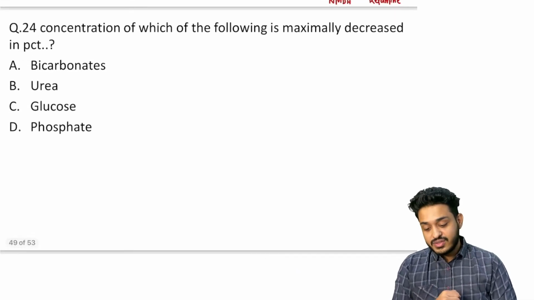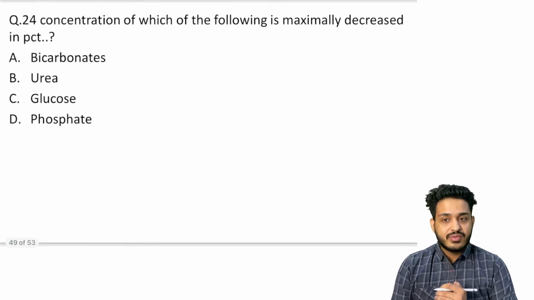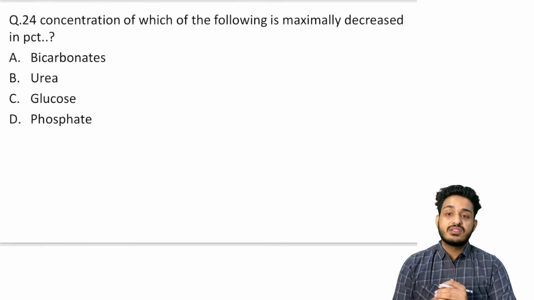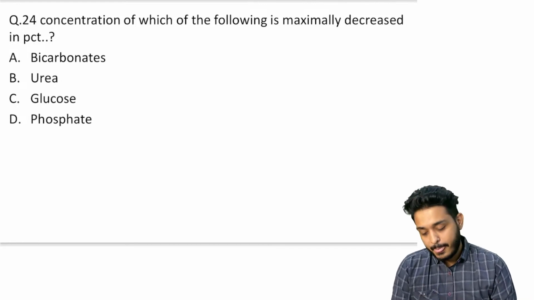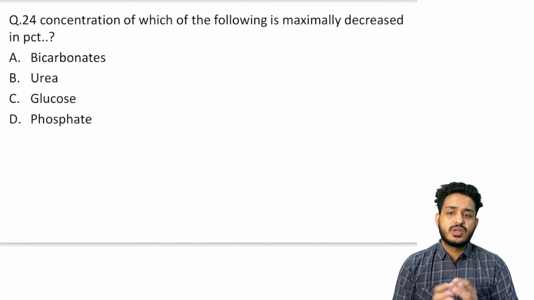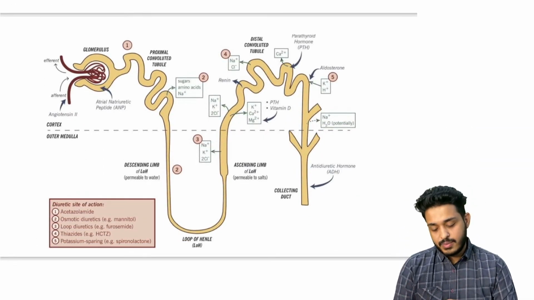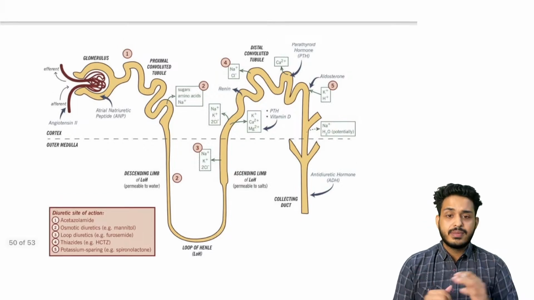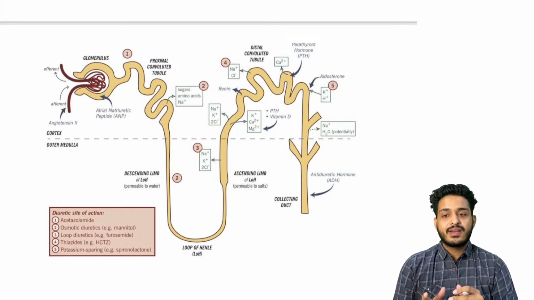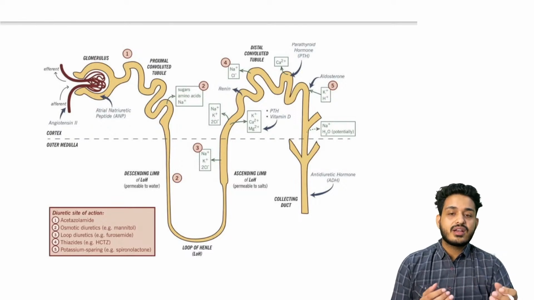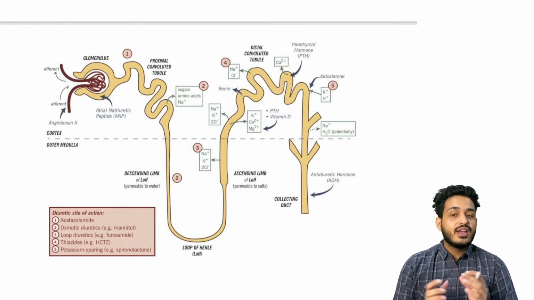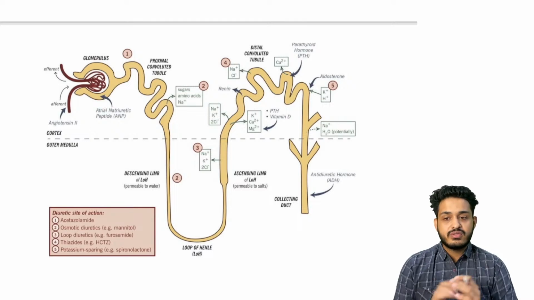Wonderful, right? So let's come back to the question that we have in front of us. The concentration of which of the following is going to be maximally decreased in the PCT. First of all, let me help you understand what this PCT is, what this whole nephron is all about. Just understand the simple basic story. I believe when you connect factual information with a story, it is retained for a longer period of time in your brain. That is why I'm giving you the story.